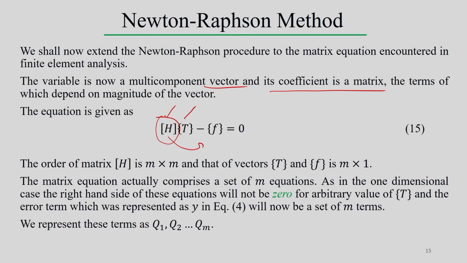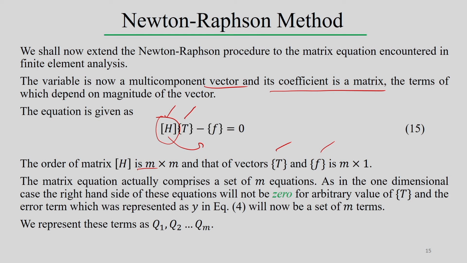Now, in the actual finite element method, the order of matrix H is assumed to be m by m, where m indicates the number of node points, and the vectors t and f are m by 1. So once H is defined as m by m, the other vectors t and f have dimension m by 1. Therefore, the matrix equation actually comprises a set of equations, a linear set of equations that we can find.